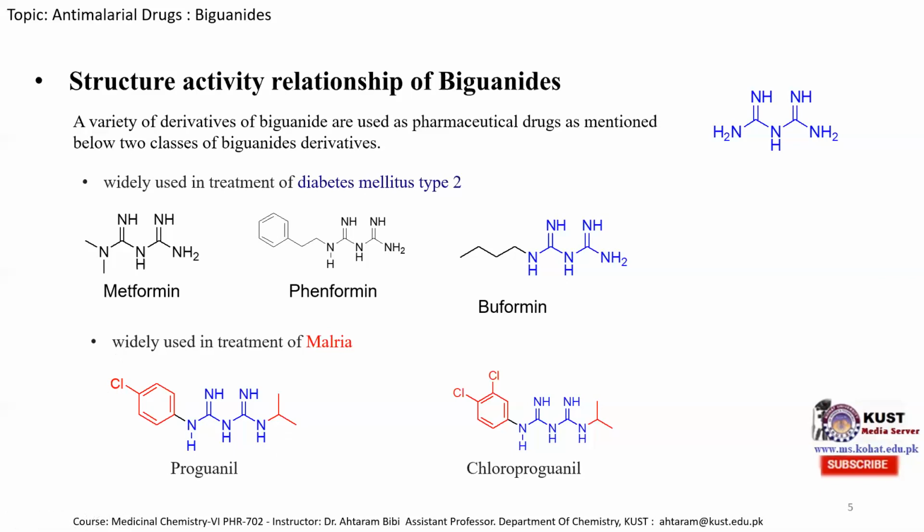So this is all about the structure-activity relationship. Remember that if the biguanide primary amine is substituted with an isopropyl group and an aromatic ring substituted at its para position with chlorine, or at the meta and para positions with chlorine, then we obtain a biguanide derivative which shows excellent anti-malarial activity. But if we substitute with an aliphatic molecule, or with an aromatic molecule having some spacer, then we do not obtain an anti-malarial derivative, but that molecule shows anti-diabetic activity.